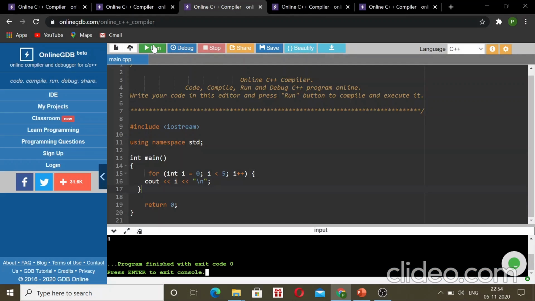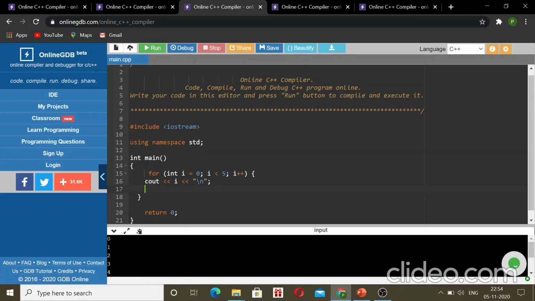So this example shows that if we use for, then it executed for here. Yeah, 0, 1, 2, 3, 4.